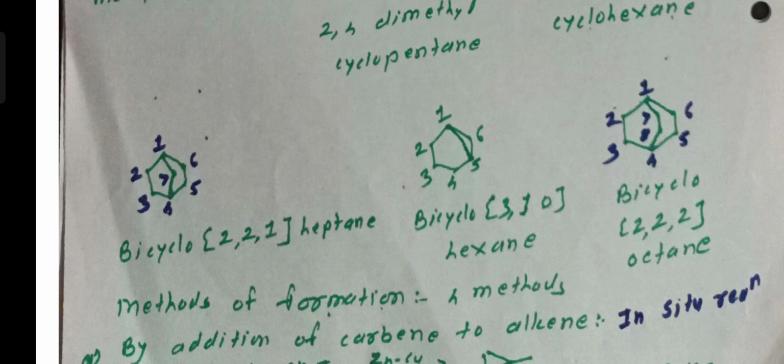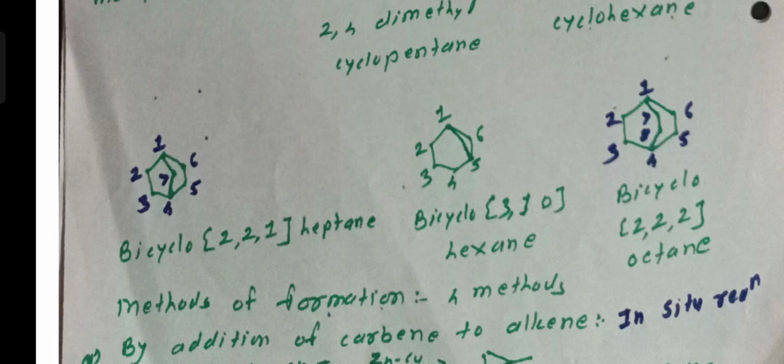Here carbon atom number 1 and carbon atom number 4 are common in the 2 rings. Systematic naming of such compounds is done by using suitable prefixes like bicyclo, tricyclo, etc. before the name of the cycloalkane, denoting the total number of carbon atoms in the ring.